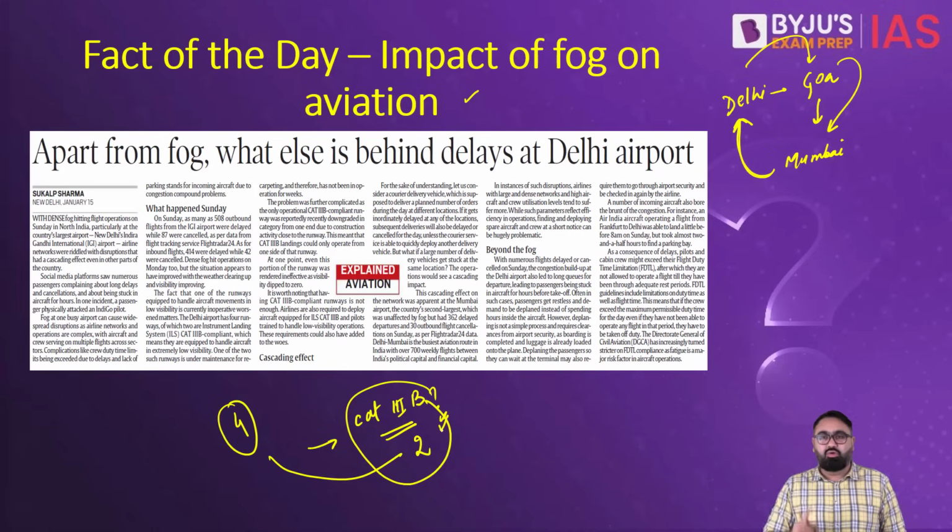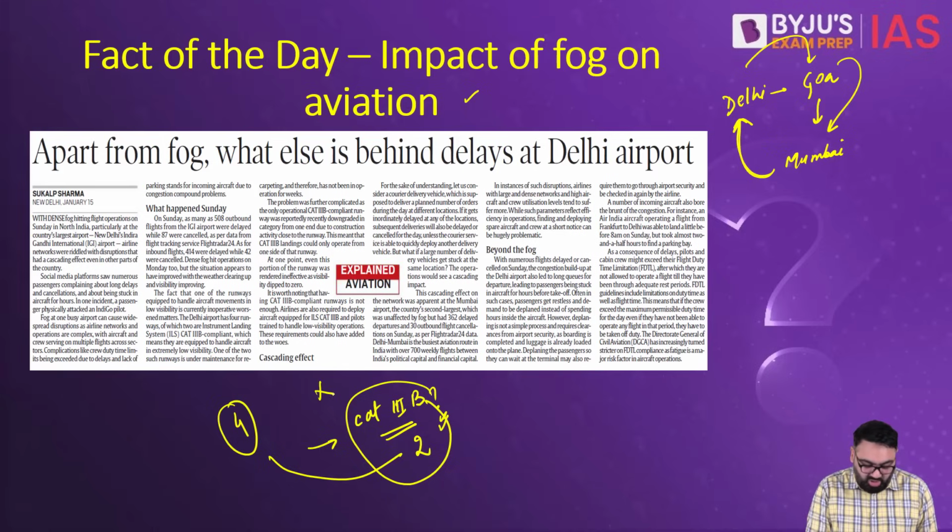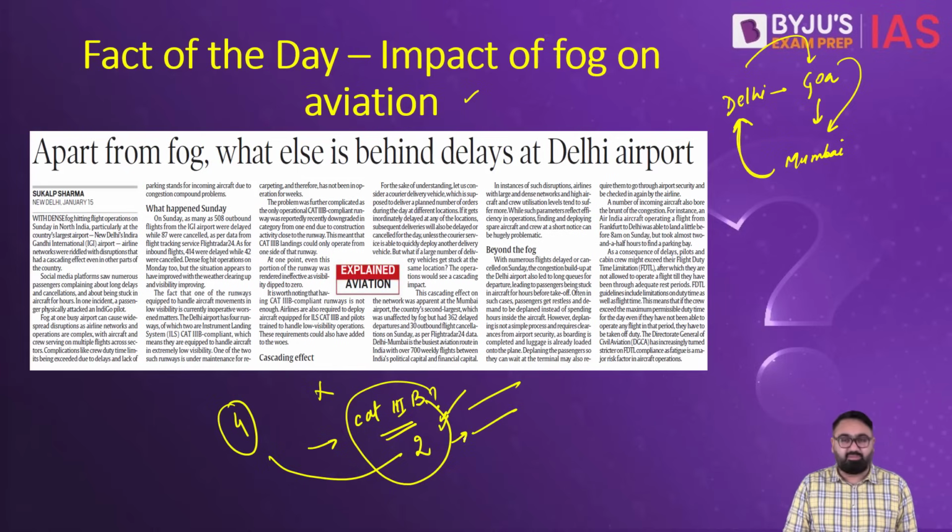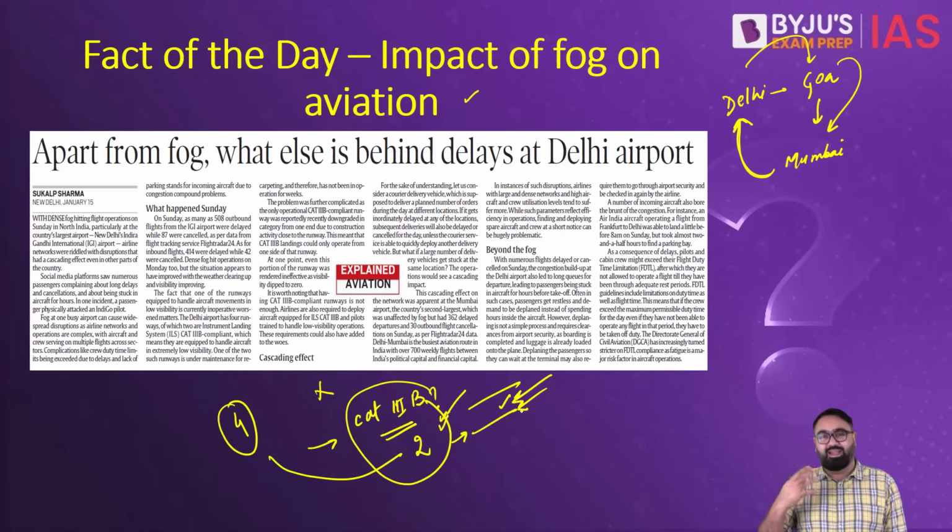Out of these 2, one of them was not functional because there was some repair work going on, and the other runway also from one side was not functional because again there was some repair work going on. So basically the only way in which the flights can land in Delhi in foggy conditions is from this runway when they are coming from this side. So that means that a lot of flights are getting delayed.